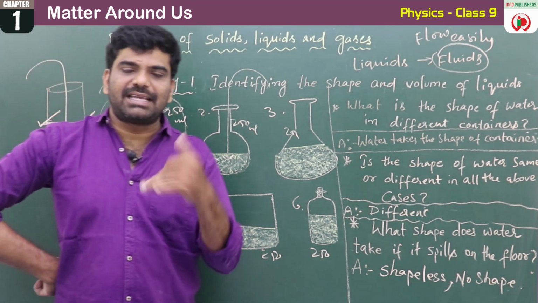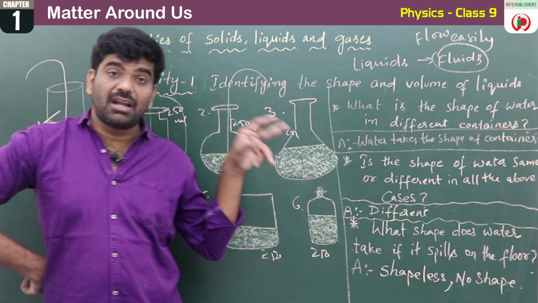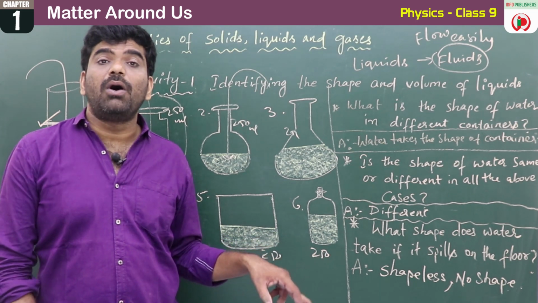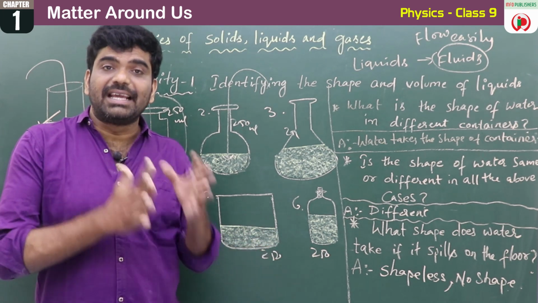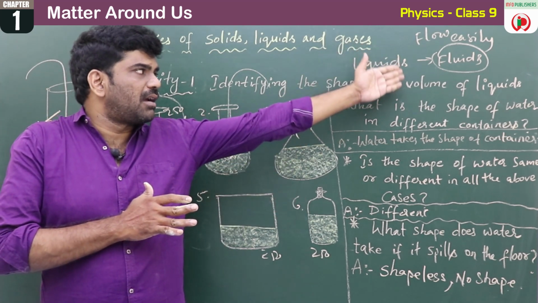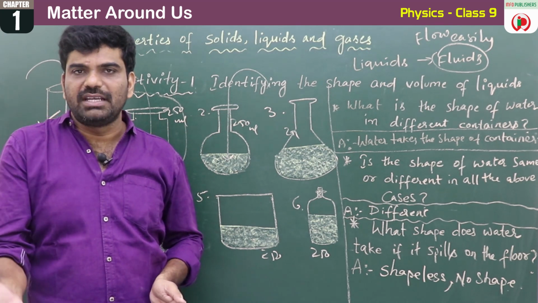Let's go for the gases. Gases also do not have a proper shape. Gases are also called fluids. Why? Because gases can flow like liquids. Liquids are called fluids because they flow easily. Like that, the gases also flow easily.